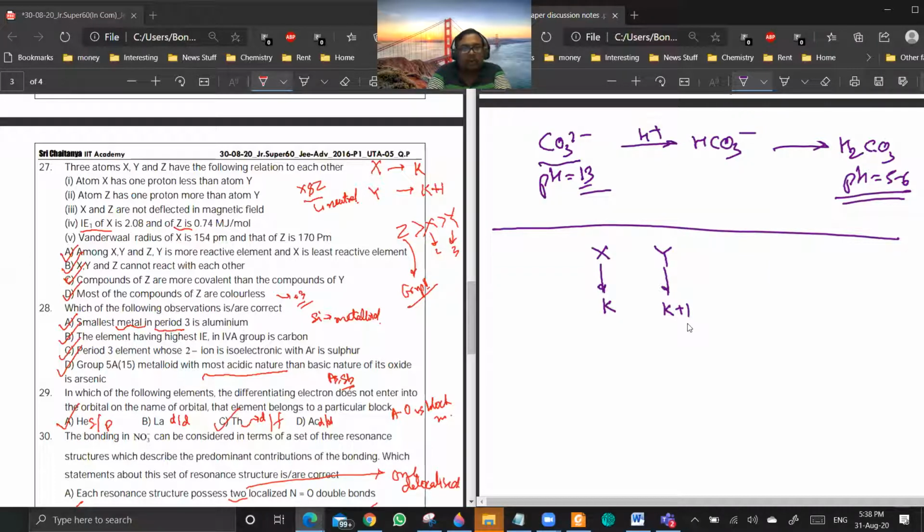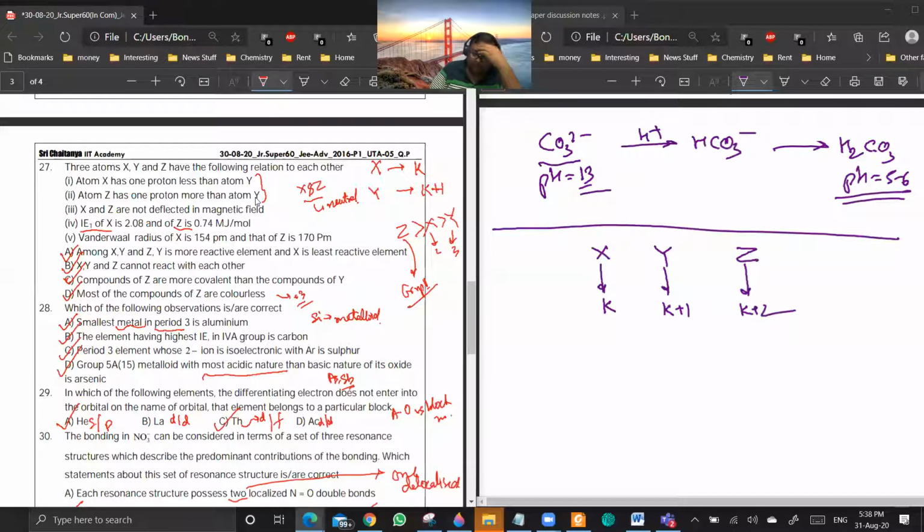And Z is having one more proton than Y. This means Z will be K plus 2. Okay. So from these two, I get X and Z are not deflected in magnetic field. Okay.